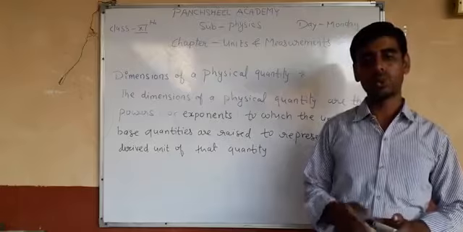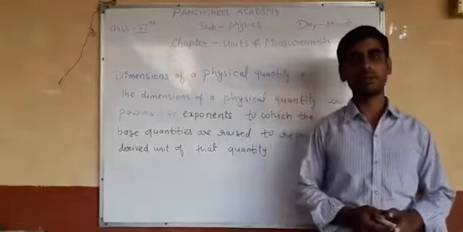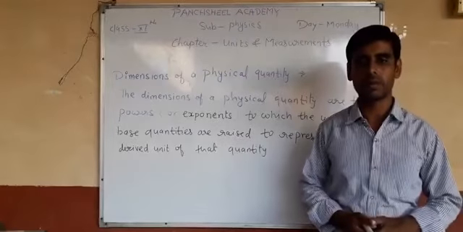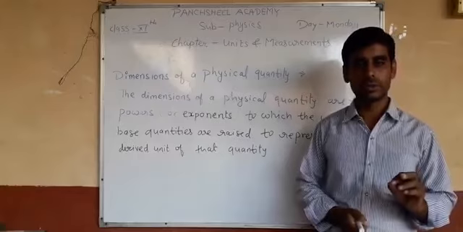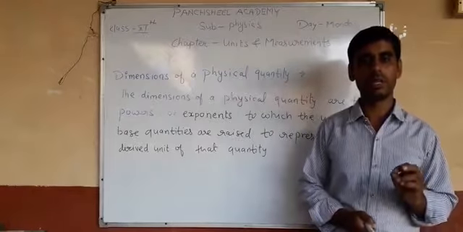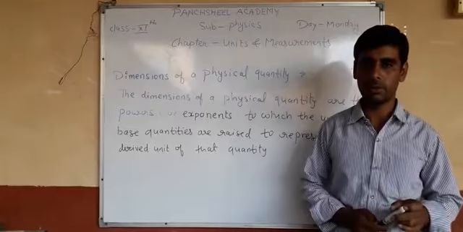There are two other things: the measurement of mass and the measurement of time.